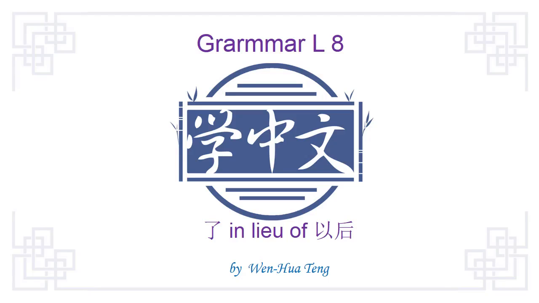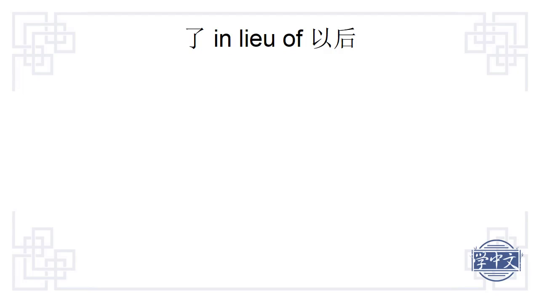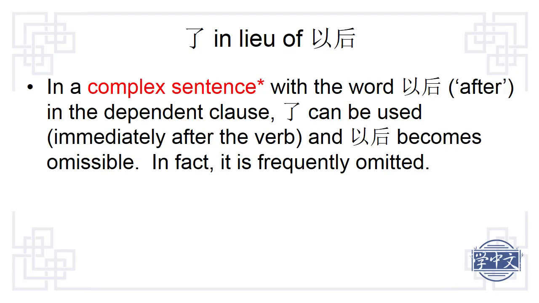This presentation is about how to use le in lieu of 以后 in a complex sentence in Chinese. In a complex sentence with the word 以后 in the dependent clause, le can be used immediately after the verb and 以后 becomes omissible. In fact, it is frequently omitted.